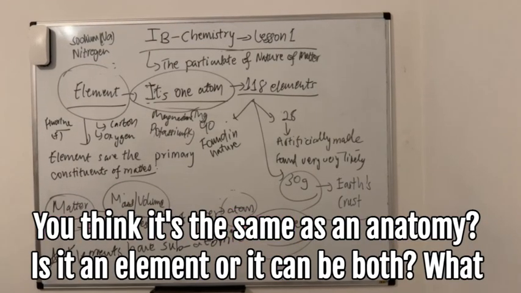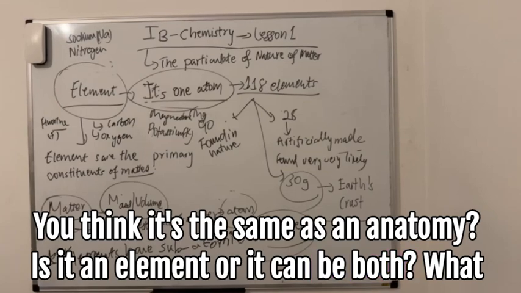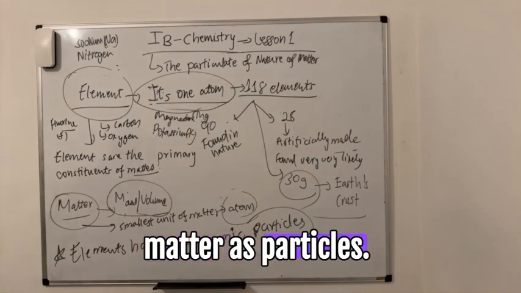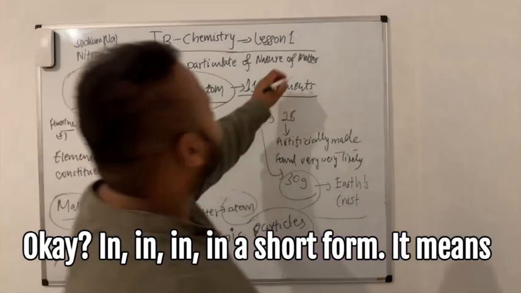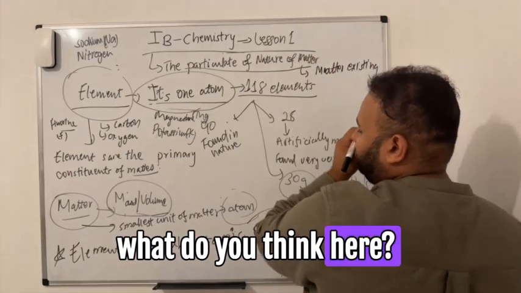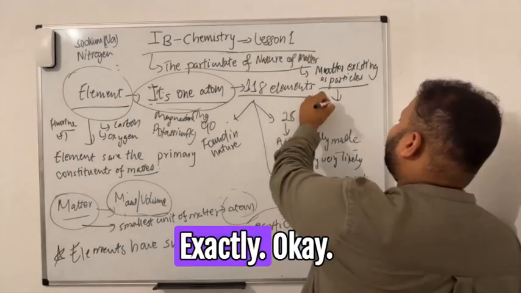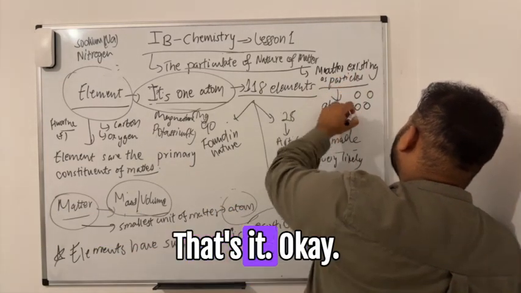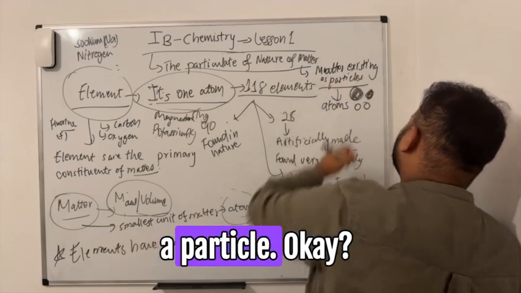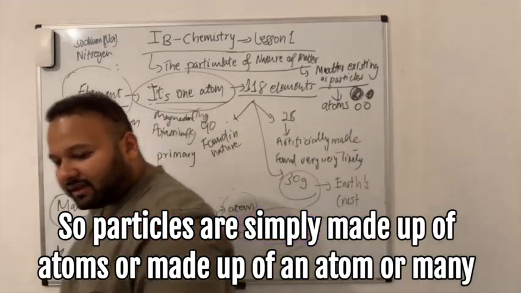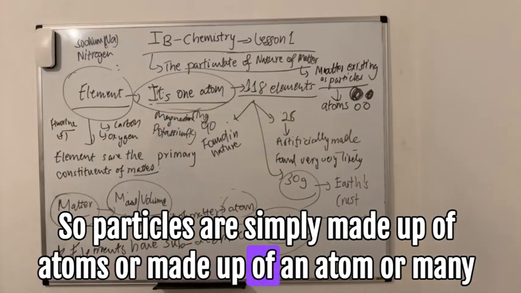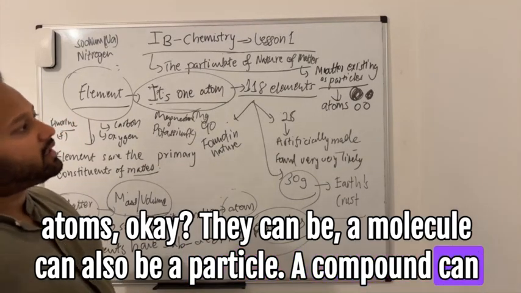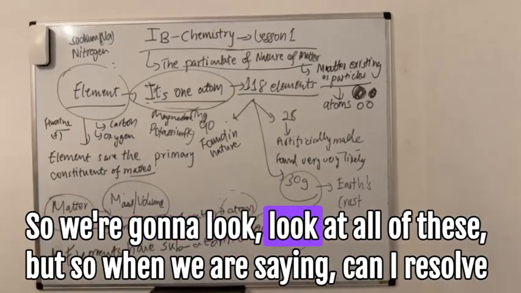Do you think it's the same as an atom? Is it an element, or can it be both? The chapter says the particulate nature of matter, meaning how matter exists as particles. Particles are atoms also. Exactly. The best way to imagine them is small balls. This is an atom and this is also a particle. Particles are made up of an atom or many atoms. A molecule can be a particle, and a compound can also be a particle. We're going to look at all of these.